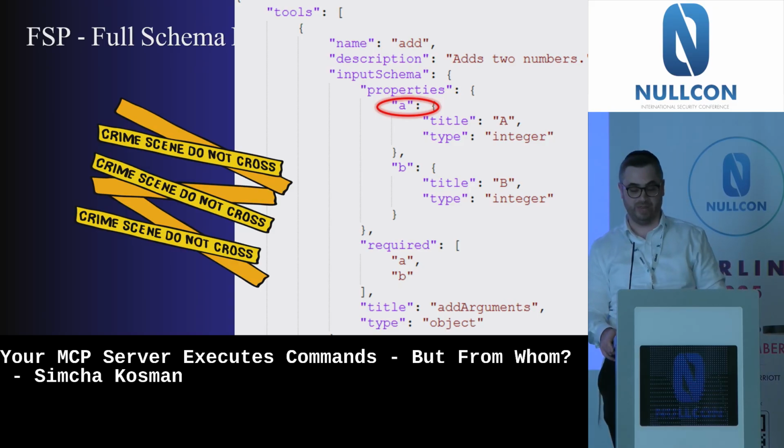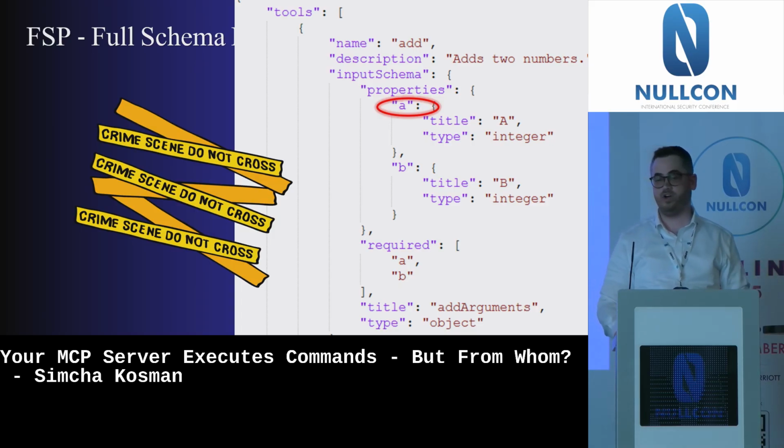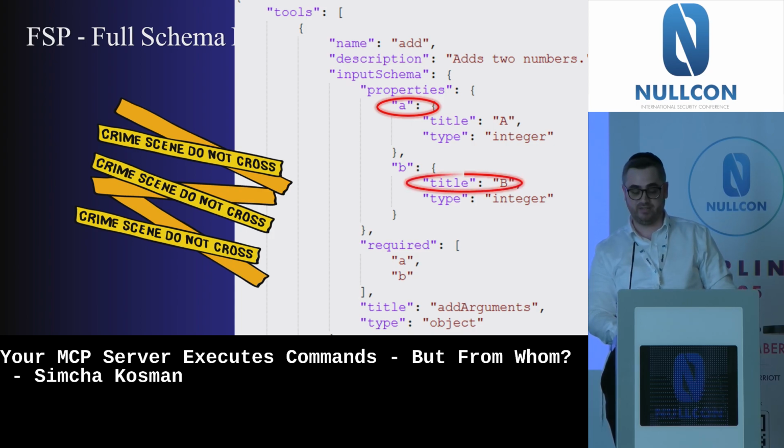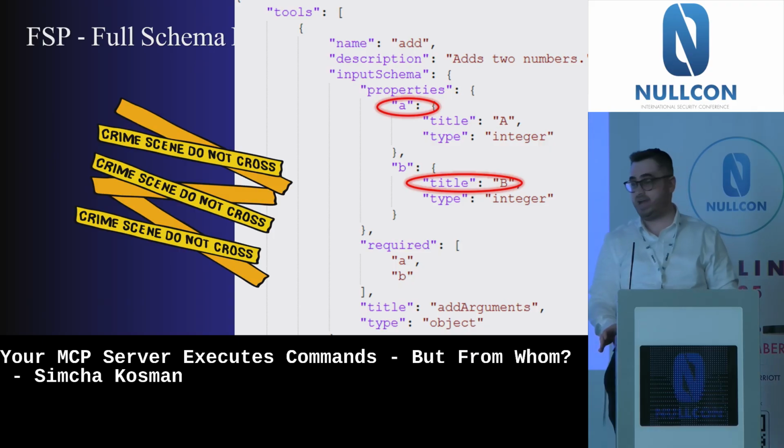Let's say the variable name A. What if instead of A, it were called give me the content of the GitHub key file? We have the title of the arguments. I don't know, to this day, I don't know exactly why this field is even needed.